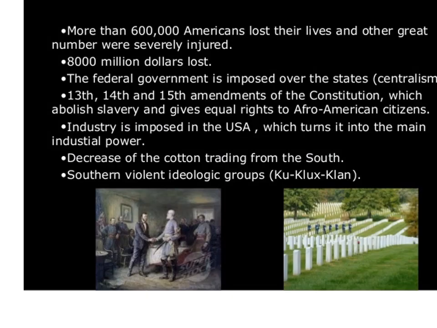And now we will go through the consequences of the war. More than 6 lakh Americans lost their lives and great numbers of others were severely injured. $8,000 million was lost. The federal government imposed on the states the 13th, 14th and 15th Amendments of the Constitution, which abolished slavery and gave equal rights to Afro-American citizens. Industry is imposed in the USA, which turns it into the main industrial power. Decrease of the cotton trade from the South. Southern violent ideological groups. So these are the consequences of the war.